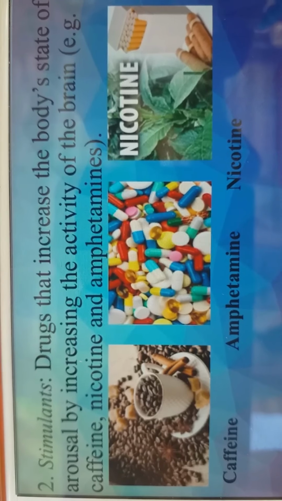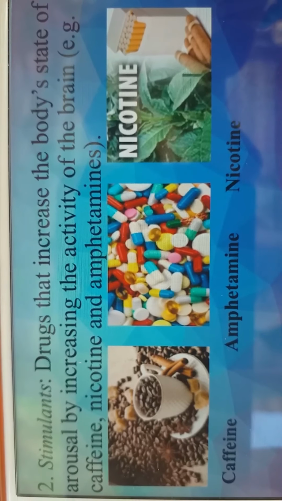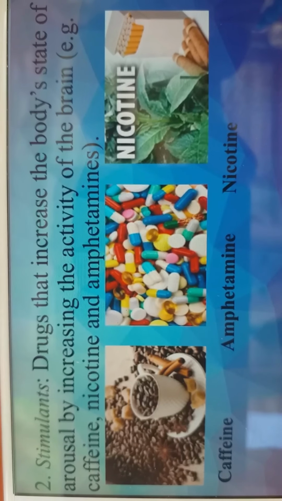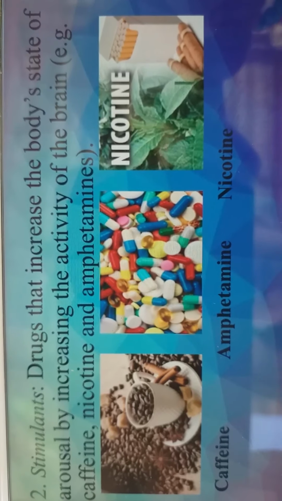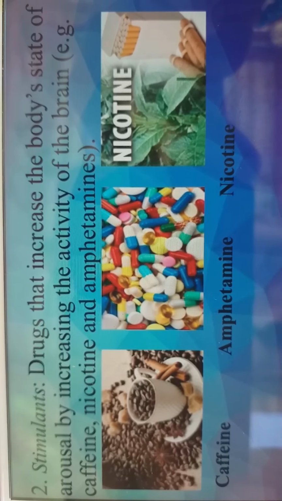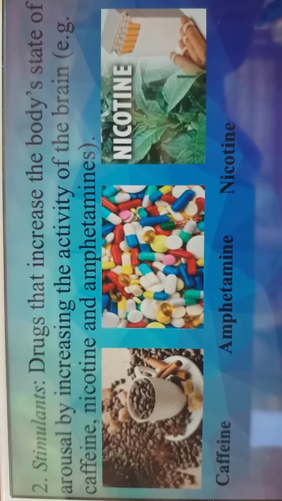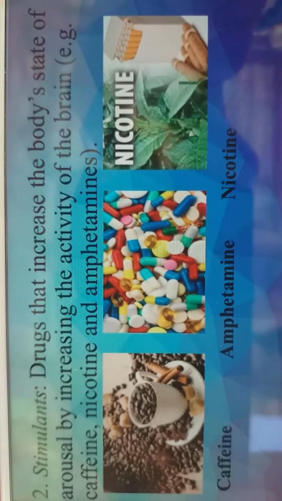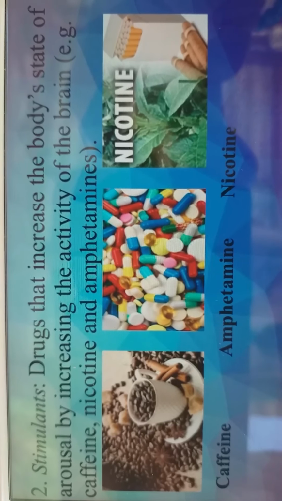Next is amphetamine, which also speeds up the brain and is highly addictive to the central nervous system. Next is nicotine. I know all of you are familiar with nicotine, which is in cigarettes. It is naturally produced in the nightshade family of plants, and it increases blood pressure, heart rate, and so on.